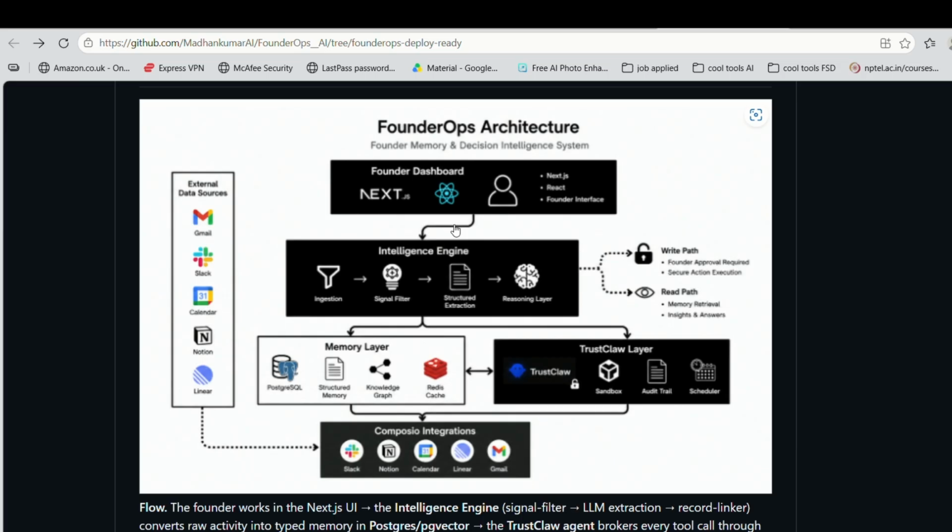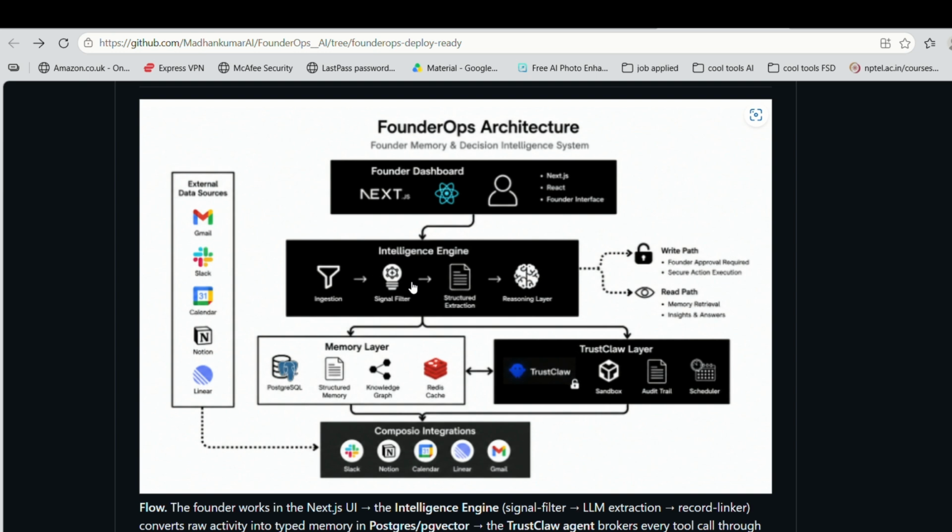So here is the architecture diagram of FounderOps. On the left, we can see the external sources: Gmail, Slack, Calendar, Notion, flowing through Composio, which brokers secure OAuth access to 1000 plus tools. Everything runs through the intelligence engine: ingestion, signal filter, structured extraction, and a reasoning layer. That's the pipeline that turns raw noise into typed records.